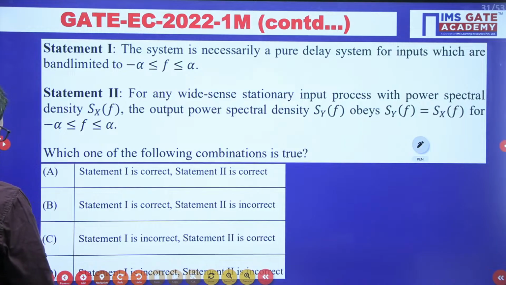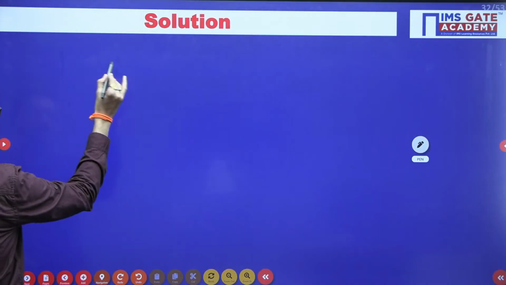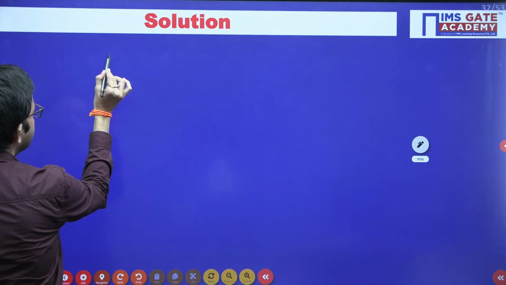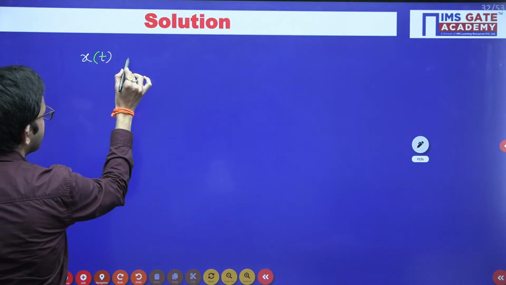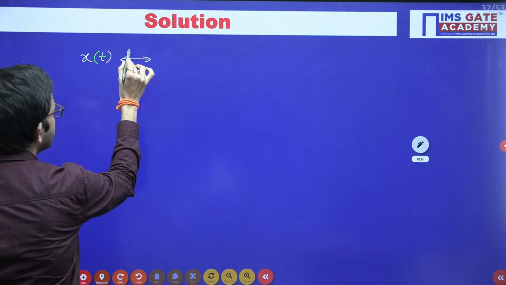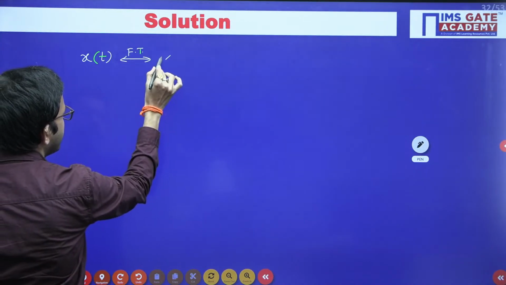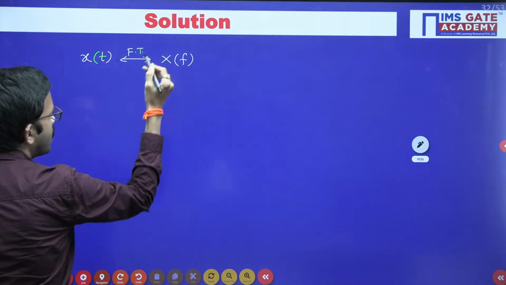Okay. So just for easy understanding, I will consider it like this. Say for example, if you have x of t, and you apply the Fourier transform, you will get capital X of f.